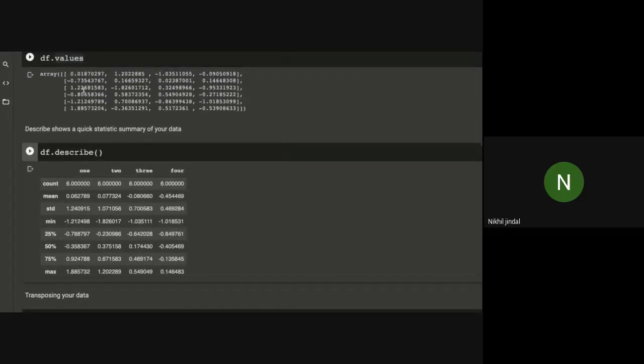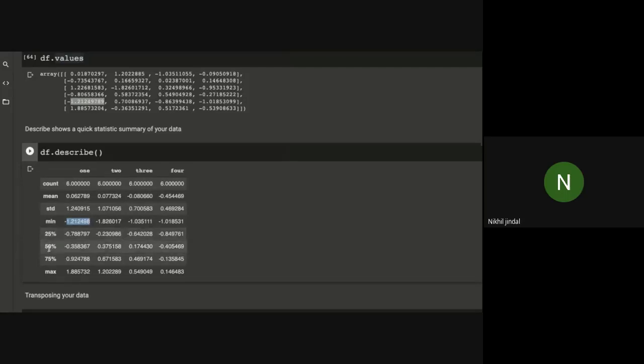The mean value of this column will be this. Similarly for 2, 3 and 4. STD is the standard deviation for this particular column 1, and so on. Minimum is the minimum value that is present in this column 1. As you can see here, minus 1.21 is the minimum value that we have for column 1. So here it will print that. Similarly for 2, 3 and 4.